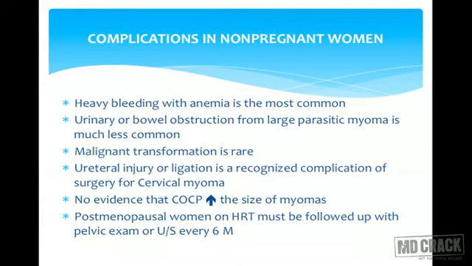There is no evidence that combined oral contraceptives increase the size of myoma, but still they are not recommended as a treatment. Postmenopausal women on HRT must be followed up with pelvic examination and ultrasound every 6 monthly to keep a watch on what's happening with the fibroid she has.